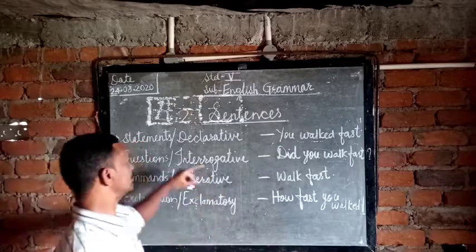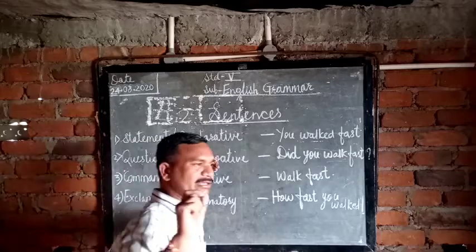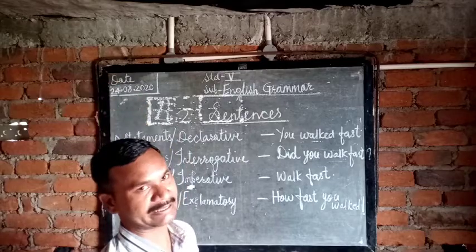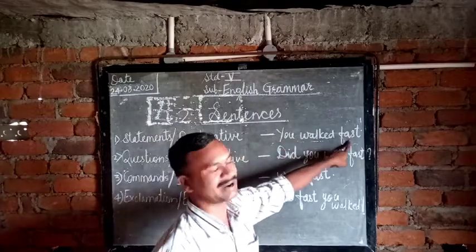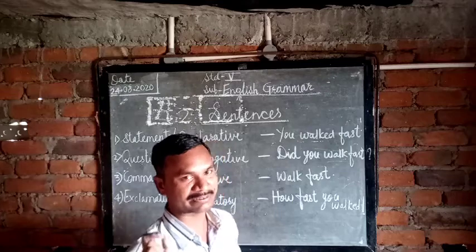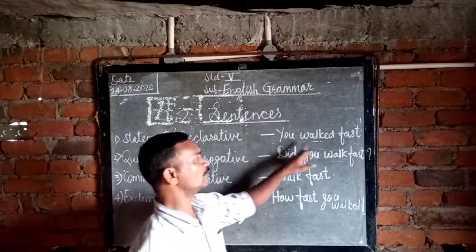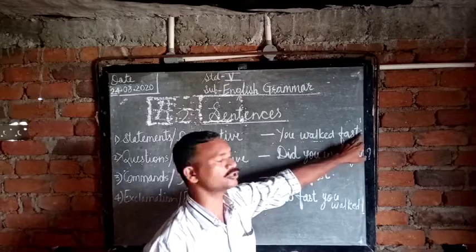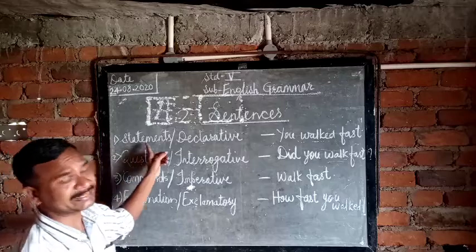We can see them one by one. This is the first, the statement sentence. A statement sentence means a declarative sentence, which is also a simple sentence. For example, "You walk fast." This is a simple sentence, SVO: subject plus verb plus object. This is an example of the statement sentence. At the end of the sentence we give a full stop. This type of sentence we call a statement sentence.